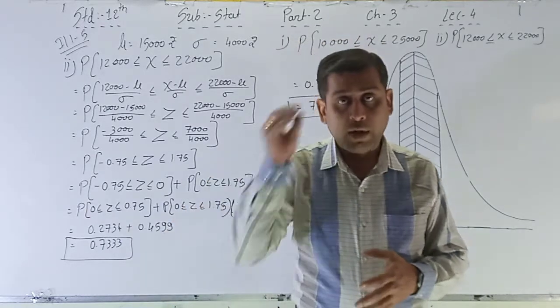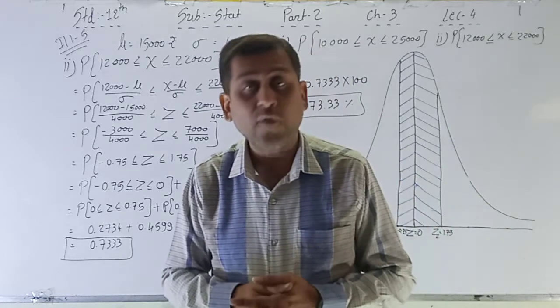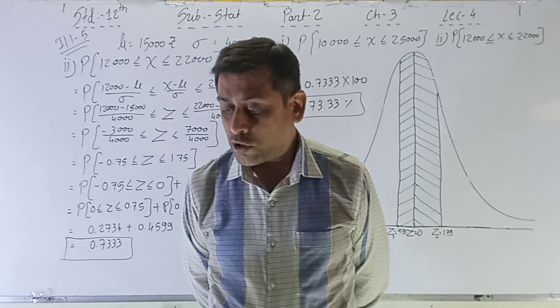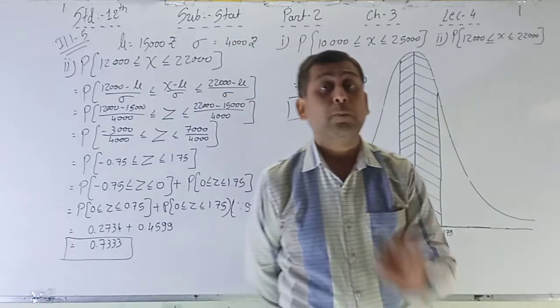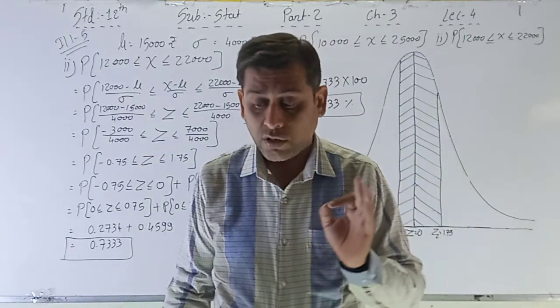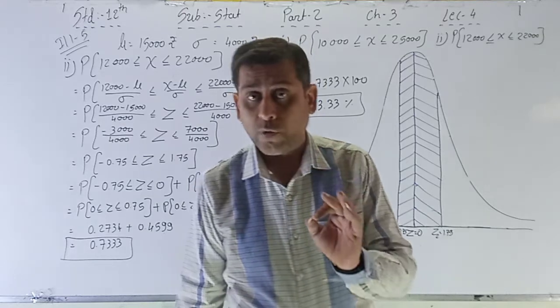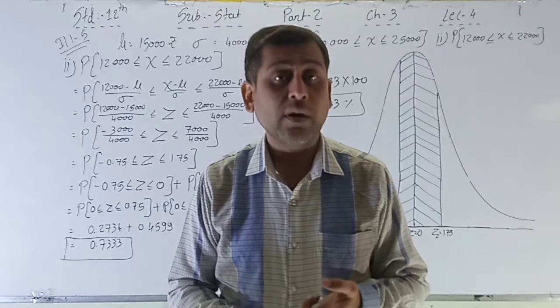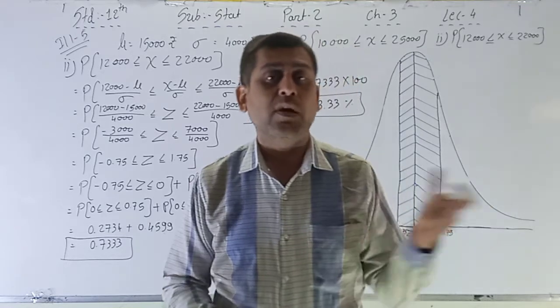Okay, so here I am reading the properties of normal distribution. Some important properties of the normal distribution are as under. First, it is a distribution of continuous random variable, compulsory. See, in the second chapter, discrete random variable will be asked.